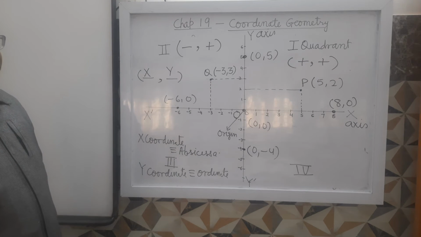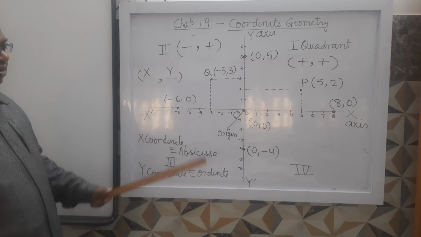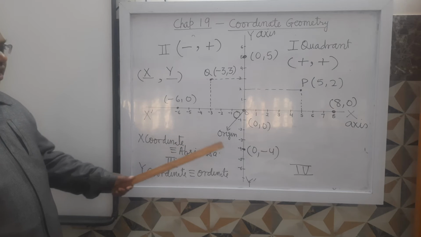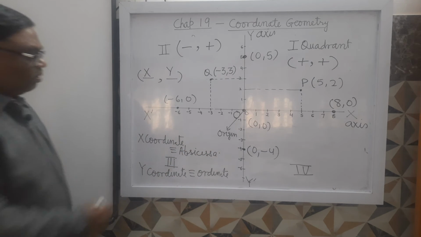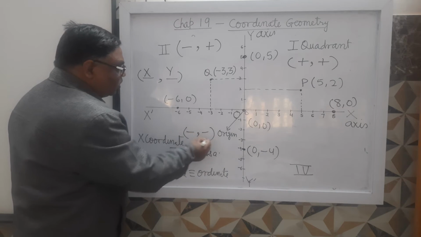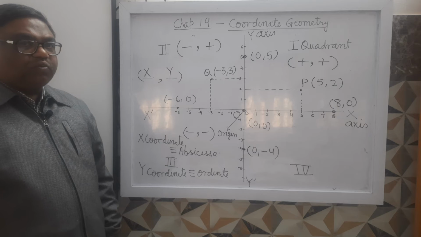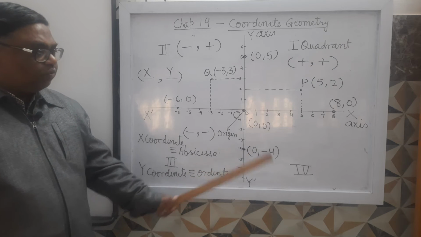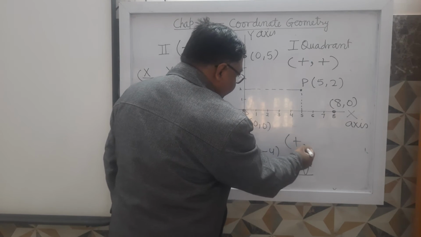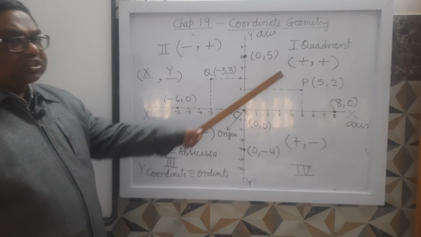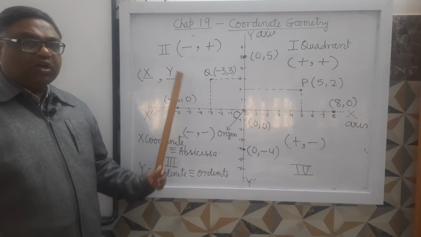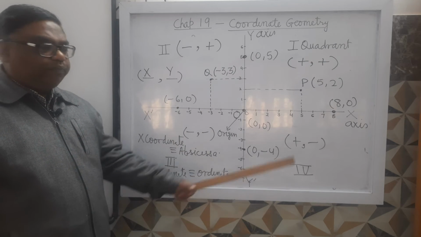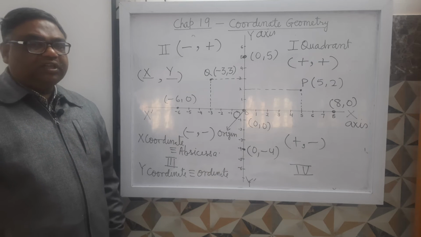If you see the third quadrant, any point in the third quadrant is situated in front of the negative values of x as well as negative values of y. Means both the coordinates are negative. In the fourth quadrant, what will you find? It is situated in front of the positive values of x but negative values of y. So this you remember. Both the coordinates are positive in first quadrant. In the second quadrant, x coordinate is negative, y is positive. In third, both are negative. In fourth, x is positive, y is negative.